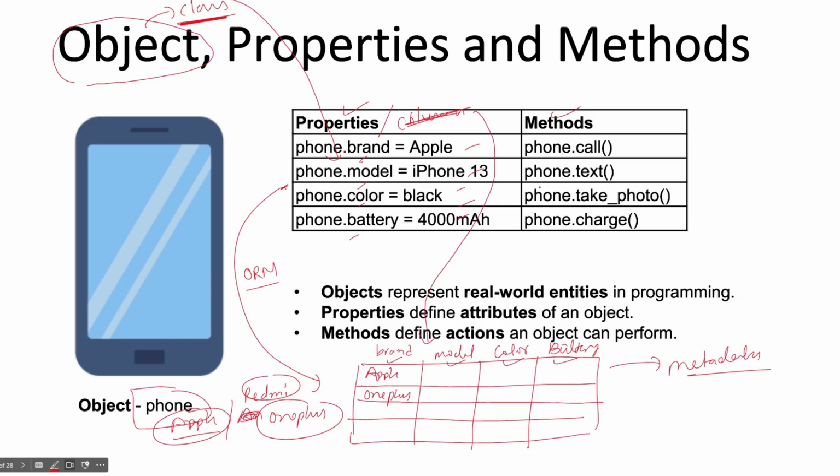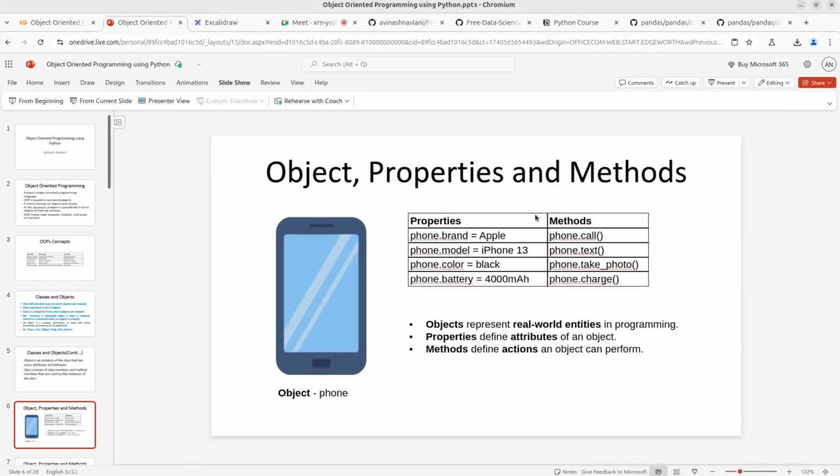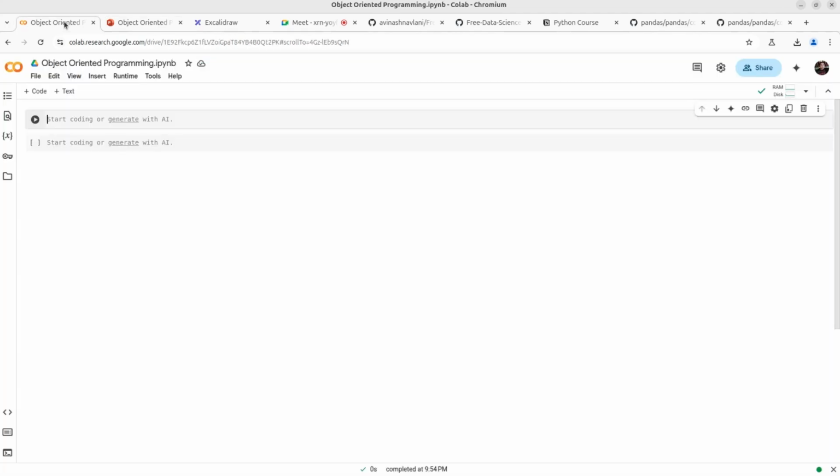Let's try to create this class. We will have brand, we will have model, we will have color, and we will have battery. Okay, let's go. We will try to create one class. In Python we use the class keyword. Suppose I'm creating a class Phone. And here we need to use one concept called constructor. If you have studied C++, you will be aware of constructor.